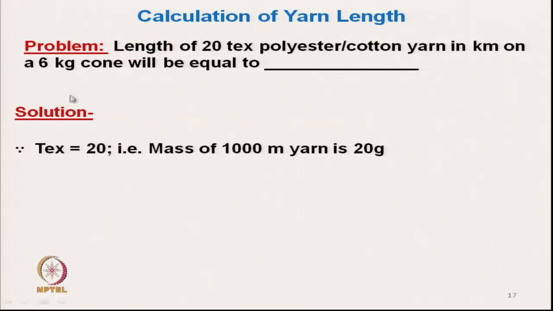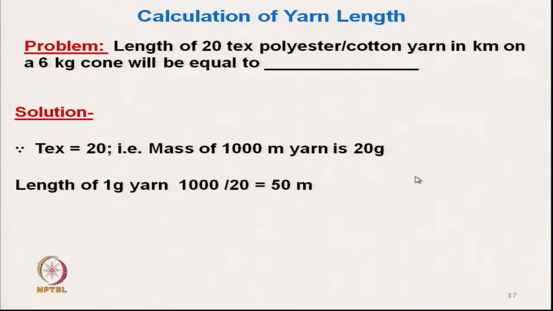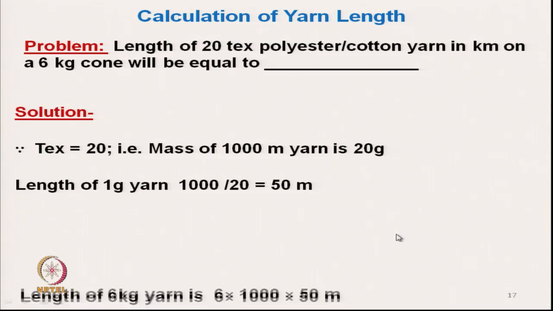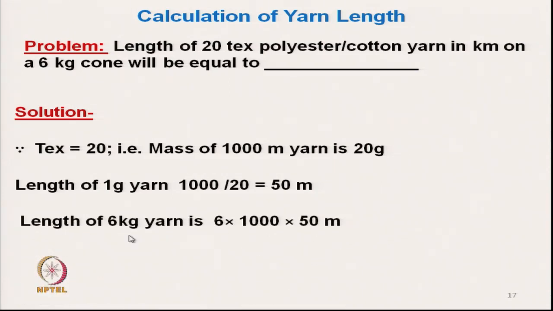So, 20 tex is there. So, the mass of 1000 meter yarn is 20 gram. In a similar way we can calculate: 1 gram of yarn will have a length of 50 meters. Okay. So, 6 kg of yarn will have 6 into 1000 into 50 meters, and we can calculate the length, it is 300 kilometer length.